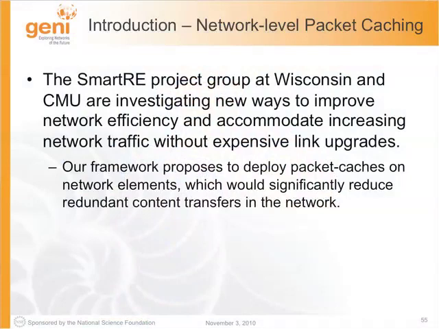So, internet traffic is increasing at a tremendous rate, and recent studies predict that this amount can go up to 5 times by 2030. So this is going to impact user experience and the network. In particular, with the advent of multimedia traffic, the key locations in the network are going to be congested, and user multimedia experience is going to be affected. So one obvious solution is to upgrade the network links, but that is going to be expensive, and it cannot keep up with the rapid traffic rate growth.